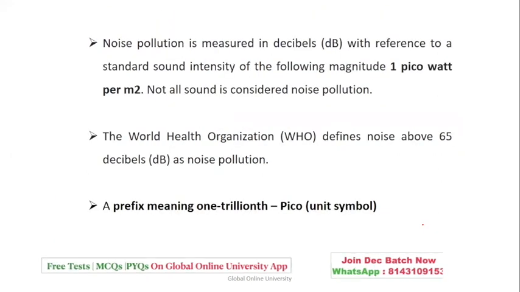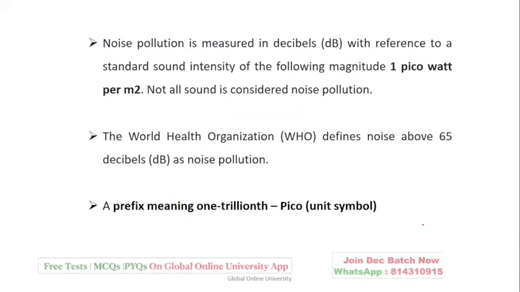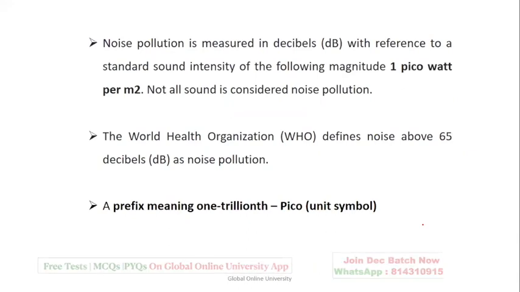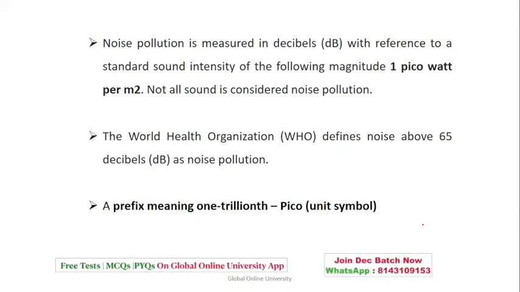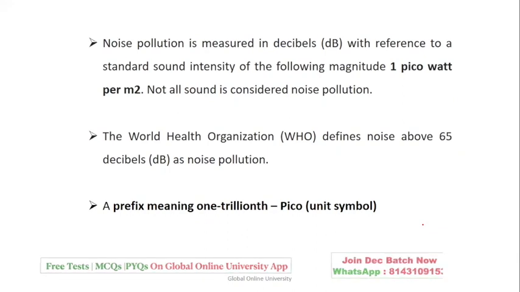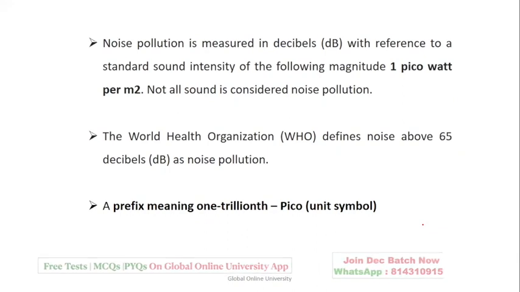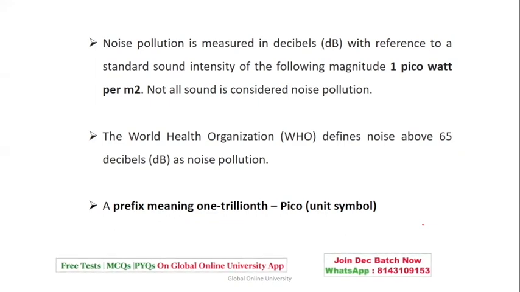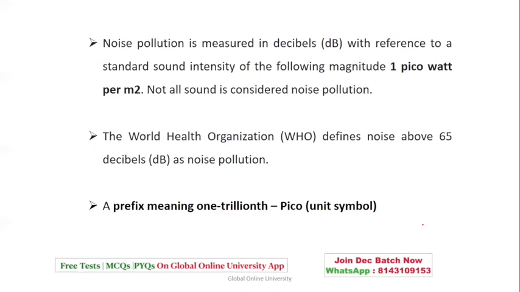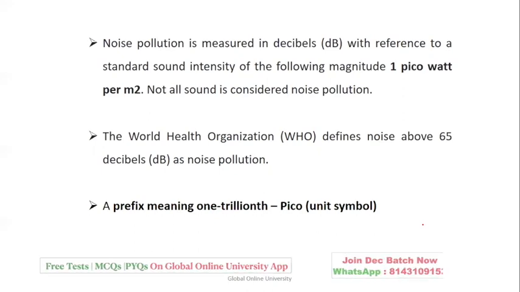The next is noise pollution. We have done an answer on it, but this is with reference to the measurement only. It talks about the standard sound intensity, which is defined by a magnitude called 1 picowatt, that is, no sound is considered. The World Health Organization defines noise above 65 decibels as noise pollution. Here the prefix pico is 1 trillionth, and it is nothing but a unit symbol.